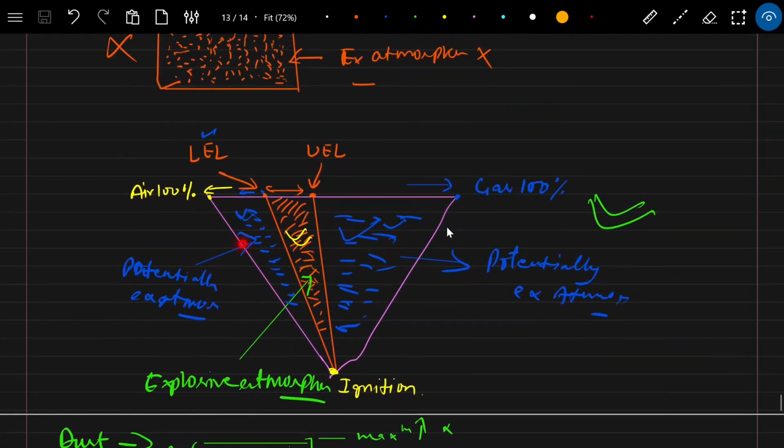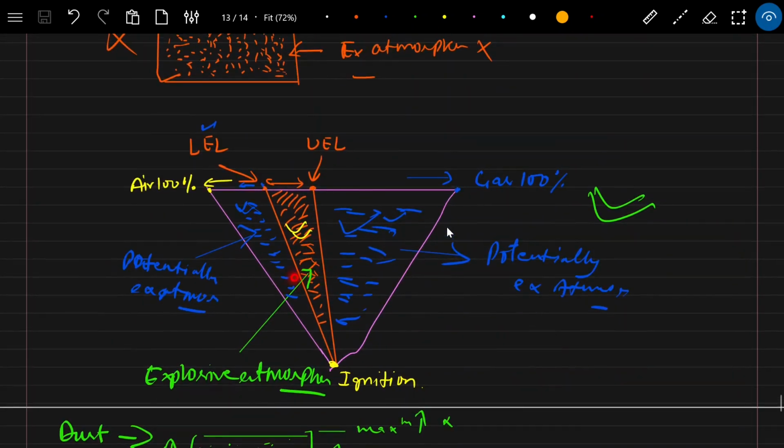So from this image you can understand the LEL and UEL of a gas present in an atmosphere, and this is the ignition source. Of course, any concentrated gas in an atmosphere requires an ignition source to burn or explode.